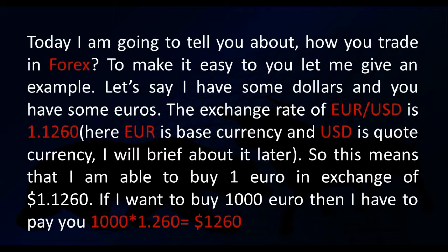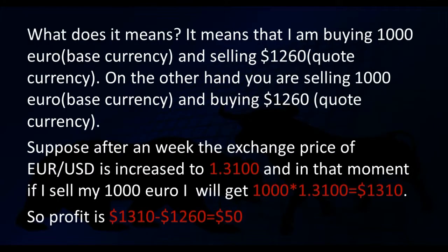So this means that I am able to buy 1 euro in exchange for $1.1260. If I want to buy 1000 euro, then I have to pay you 1000 times 1.1260, which equals $1260. So what does it mean? It means that I am buying 1000 euro, where euro is the base currency, and selling $1260, where dollar is the core currency. On the other hand, you are selling 1000 euro and buying $1260.